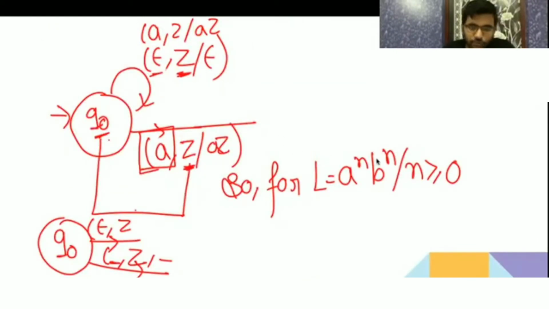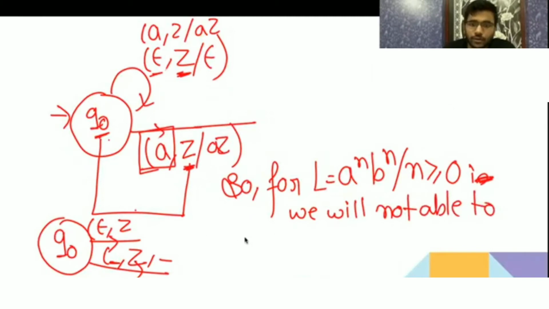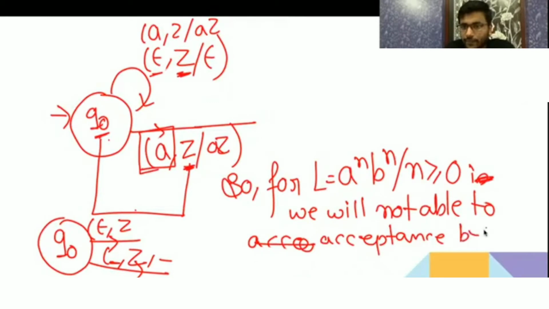So for a equal to a to the power n b to the power n, n greater than 0, for this language we will not be able to give acceptance by empty stack. acceptance by empty stack नहीं दे सकते, लेकिन फाइनल स्टेट दे सकते हैं। ठीक है।